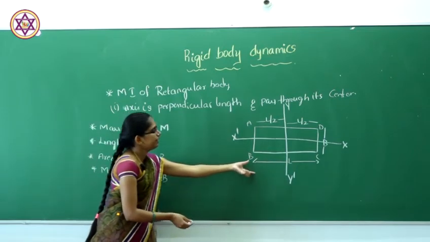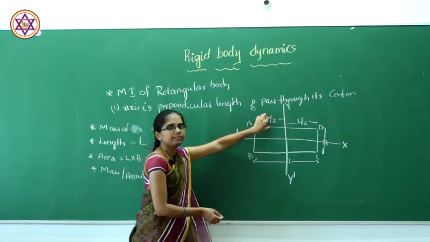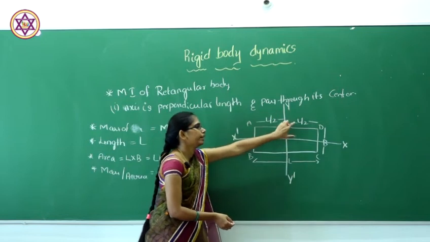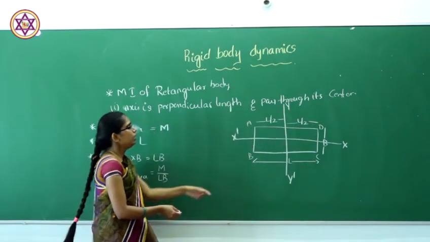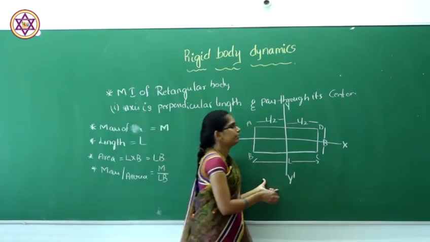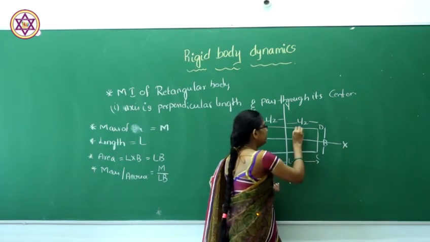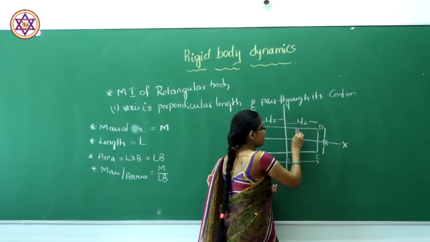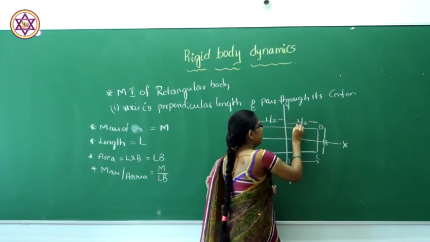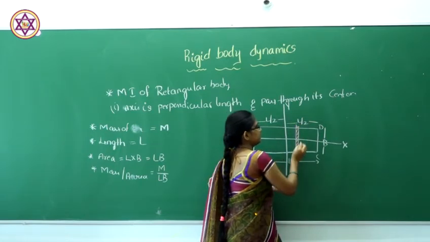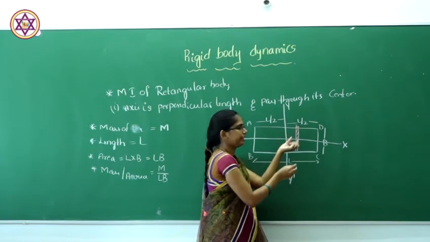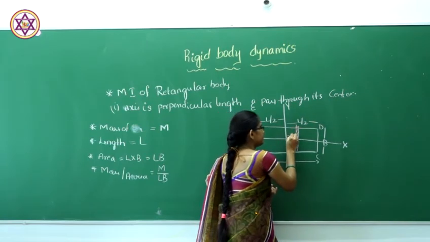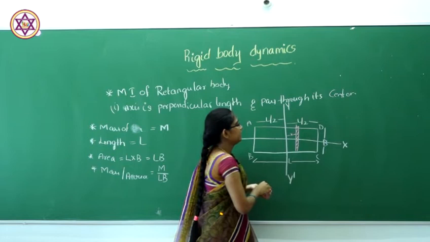The length L is divided into two parts of L by 2 and L by 2. Next we have to consider a small area on the rectangle, having length dx, at a distance x from the y axis.